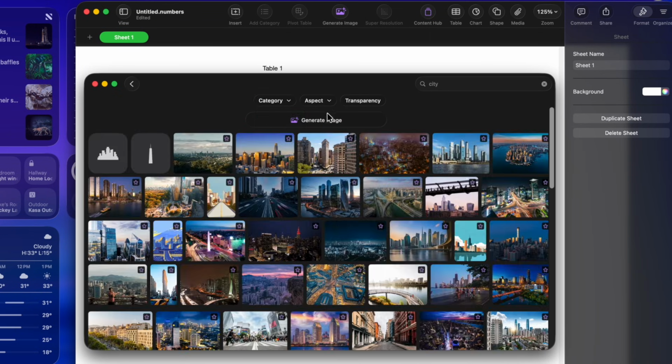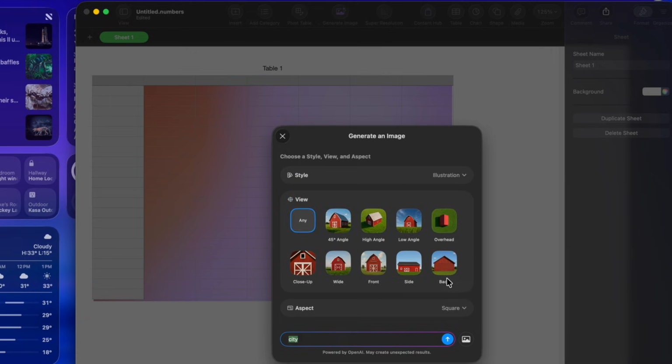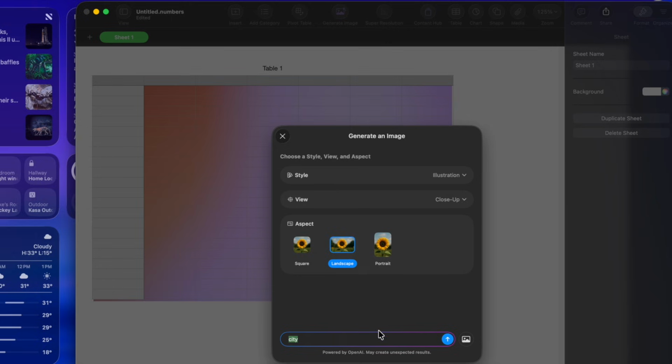Now, let's talk about generating an image. So if I click on this, what we're doing now is we're actually going to create an image, and we're using OpenAI to do this, because it actually says it right down here on the bottom. So I can look up something. So for example, if I want to look for something a specific way, so we'll do an illustration, view, how do I want to view that? Do I want to view it by an angle? Do I want to do a low angle? So you have different ways of doing that. So we'll do a close-up, and then aspect ratio, we're going to do a landscape.